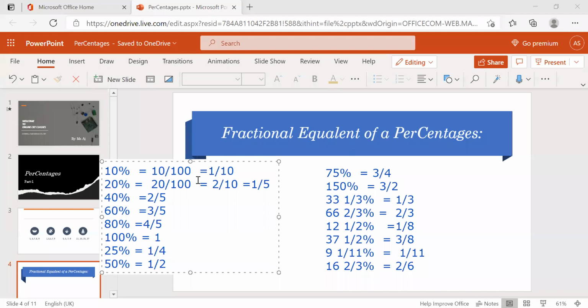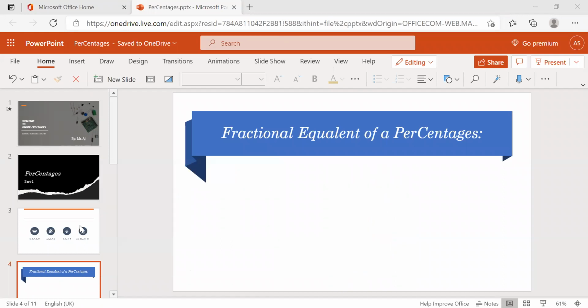I'm giving time to note it down for this one. Okay, I'm going to clear this. We are going to move to the next question. See the first question here.